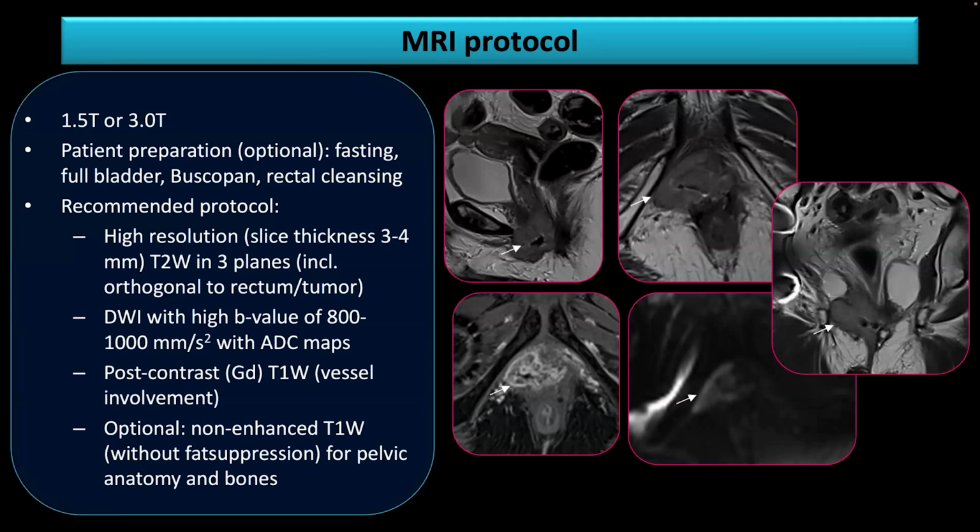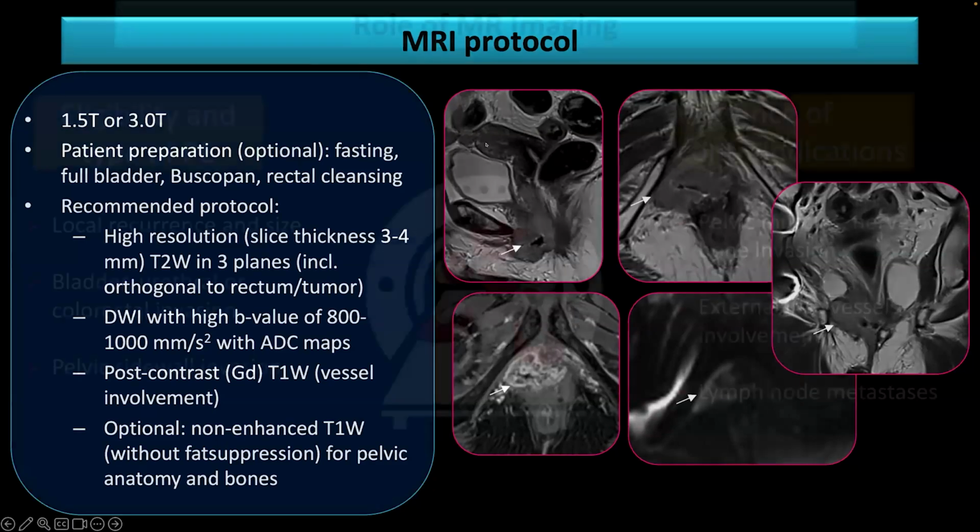It's still optional, but sometimes to remove the artifact linked to the hair, you can use a bowel microenema to remove all the hair within the rectum. So that's really a simple protocol. Basically, it can be held in like 20 to 30 minutes with the three-plane high-resolution T2, the diffusion, and the contrast enhancement. So nothing really specific.